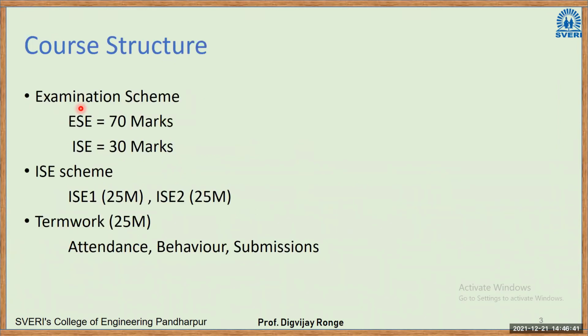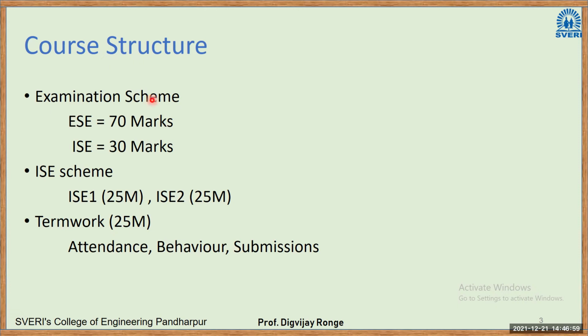The course structure here is again: ESC, that is the external university examination, is 70 marks, and internal marks are 30. In this case, 2 ISCs will be conducted, internal tests. Their marks will be counted. Okay.